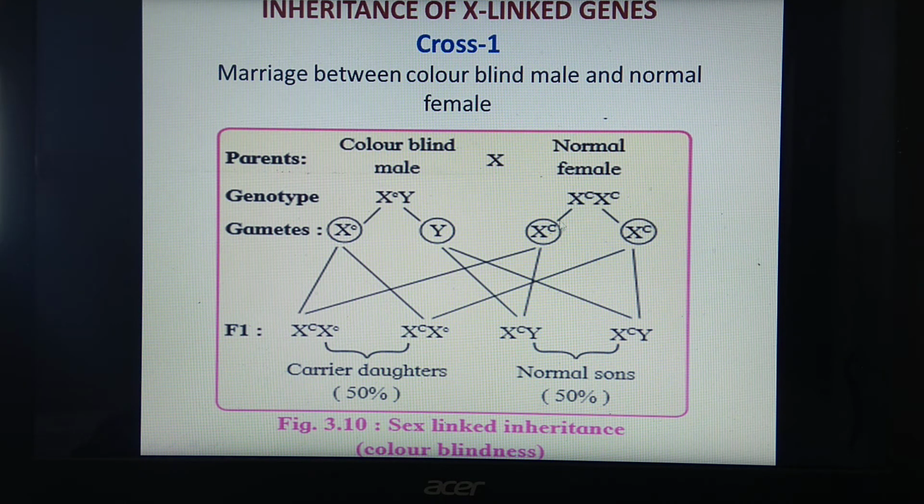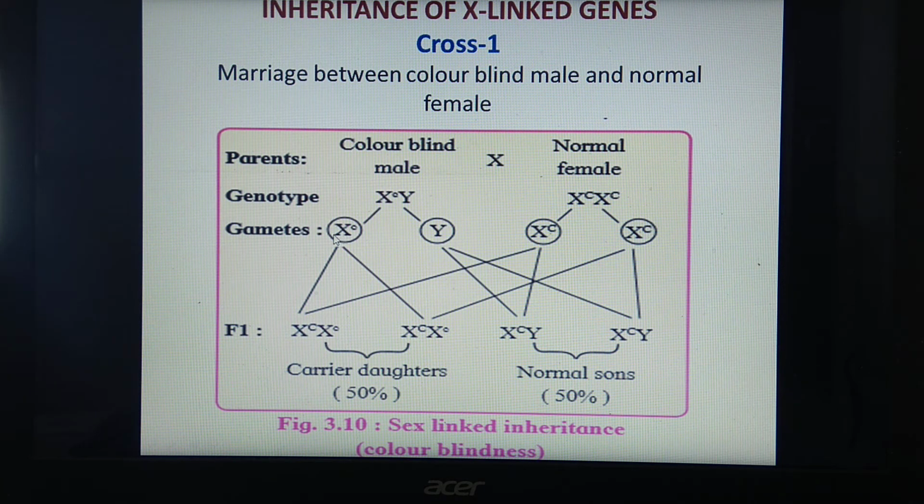When these individuals undergo the process of gamete formation, from males 2 types of gametes will form, X small c and the other one will be Y. From females, the gametes formed are of the same type, X capital C, X capital C. When these gametes unite, this X small c, when it combines with X capital C, the condition will become carrier daughter, because only one X chromosome consists of the recessive gene c.